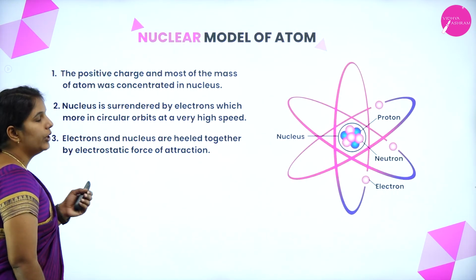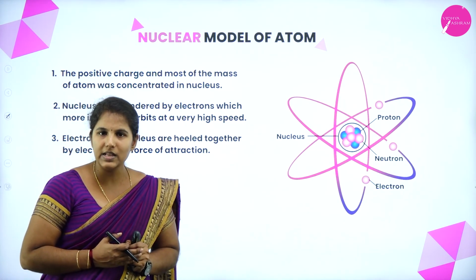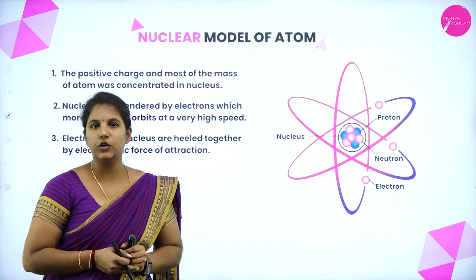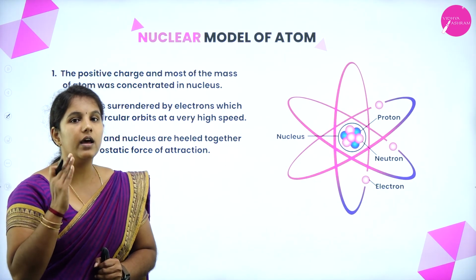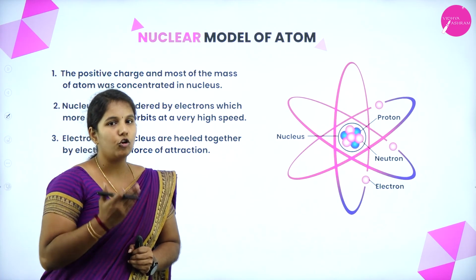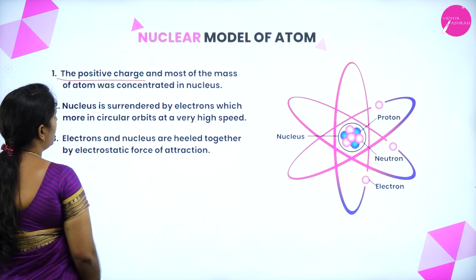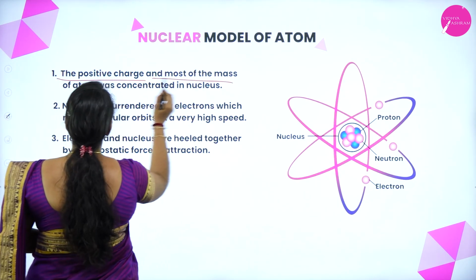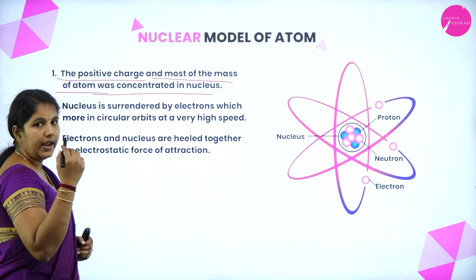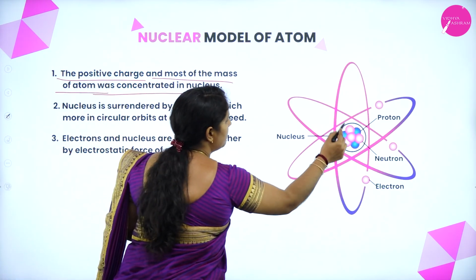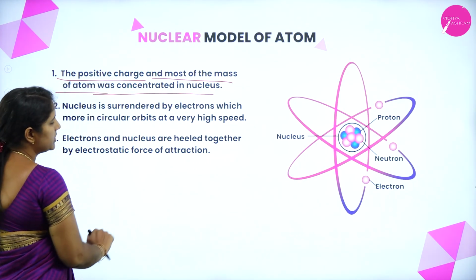Next we'll see the nuclear model of an atom. After observing all these three different things, he made a conclusion. Later, he proposed a model that is known as the nuclear model of an atom. Let's see what the nuclear model of an atom says about the atom. Positive charges and most of the mass of an atom are concentrated at the nucleus. He says that in an atom, there is a positively charged sphere. That was the first postulate.